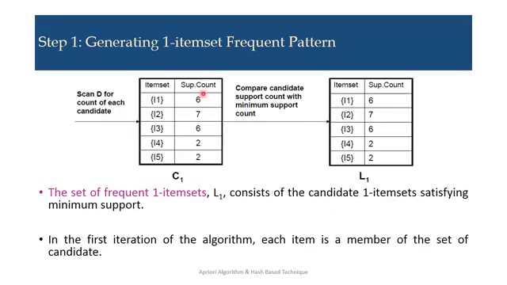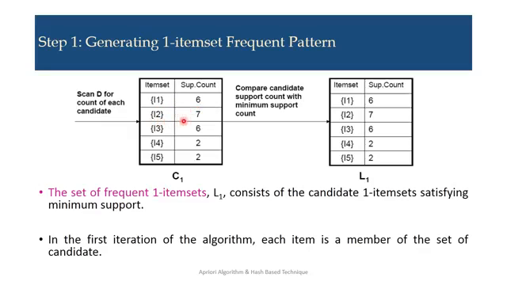Now, generating the one item set frequent pattern. This is step 1. Here we first scan the total data set D for the count of each candidate. In my data set I have already shown you there are 9 transactions. I1, if you see across the transactions, is present in 6 transactions.